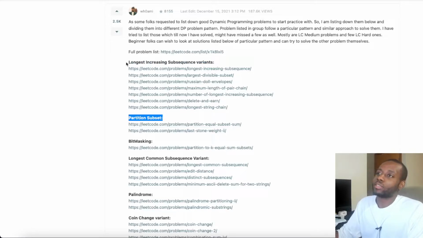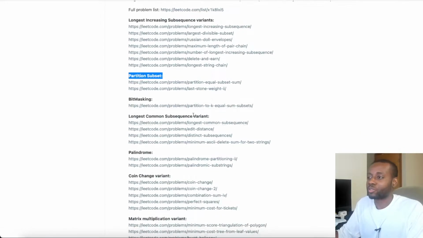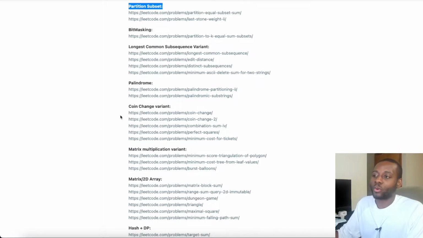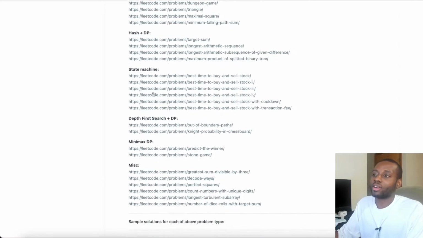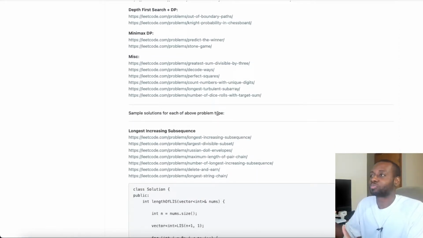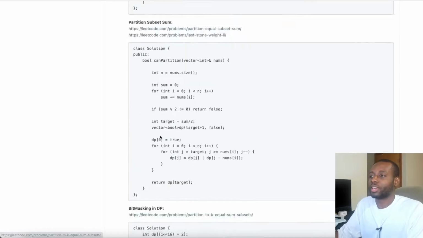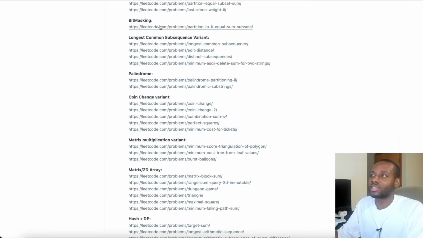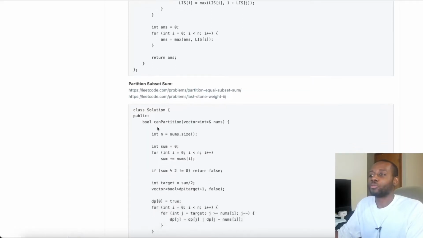We've got the longest increasing subsequence variants, all the different variants they have, the longest common subsequence variants, the palindromes, the coin change, and the matrix ones, which are very, very important. Also state space, pretty much every type of dynamic programming that you might encounter. Going through this list is really going to get you up to speed. It not only gives you the sets of questions, it also gives you the templates to solve all of those different sections and topics.